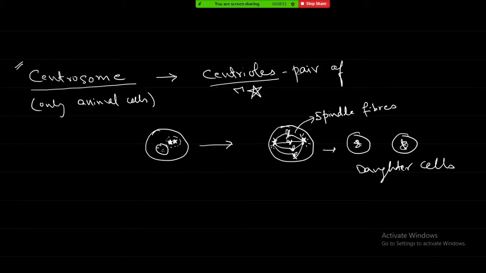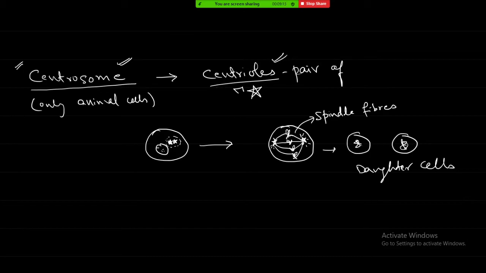There are many new terms, and since it is in the first chapter itself, some things will take a little time for you to understand as we go through a few other chapters. So don't be anxious about that. Here the important point is centrioles. What is the function? It is to initiate and regulate cell division. The cell is going to divide, so initiation and regulation of cell division is the function of the centriole. What is the centrosome made up of? It is made up of a pair of centrioles.